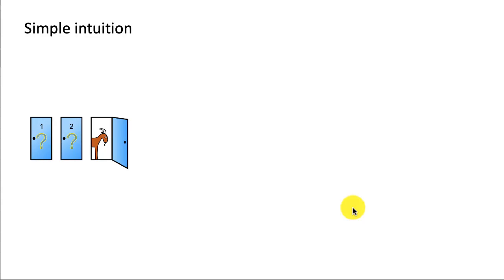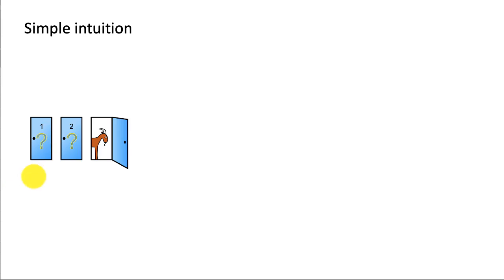Well, let's look at a simple intuition for this. We have done a lot of Bayes' theorem calculations and come to a conclusion. What is a simple intuition? Initially, just after you've made a choice and before the host opened the door, you chose door 1.